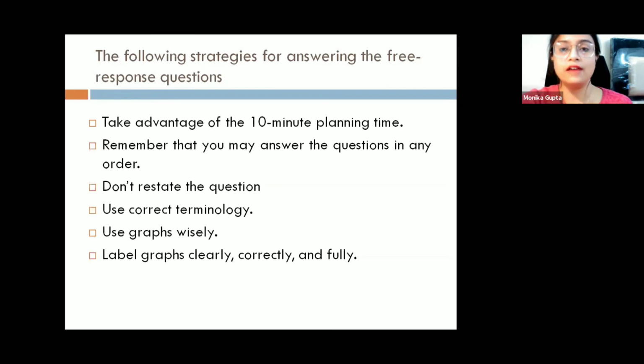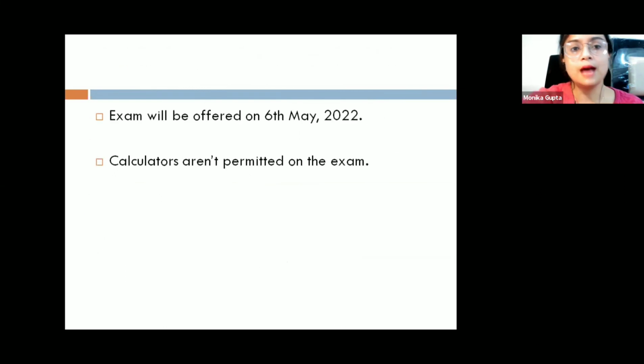Now, FRQs are available on the College Board website. I request whoever is preparing for AP Micro to visit the website and look at the free response questions from previous years, and please do refer to the scoring guidelines given by the College Board. It will help you learn how to answer the free response questions efficiently. The exam date mentioned on the College Board website is 6th May 2022. And a very important thing: calculators aren't permitted in any of the economics exams. Students generally get confused about this. So all the calculations you need to do manually, and you generally only get the basic calculation part.